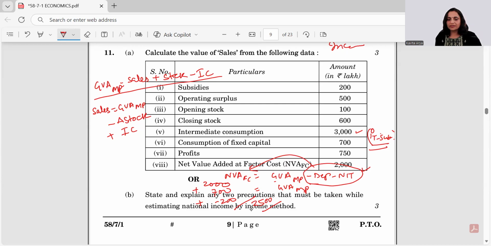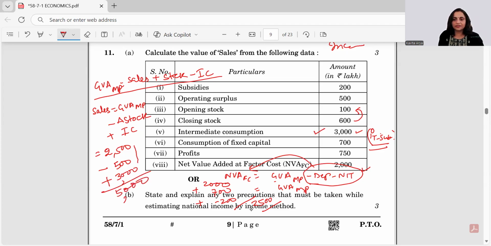So what is this 2,500? This is GVA. So how do we find sales? 2,500 minus change in stock. And change in stock is closing minus opening stock. So 600 minus 100 gets you 500. Add IC. IC is intermediate consumption. That is 3,000. So what is our ultimate answer? This becomes 2,000 plus 3,000. My answer is 5,000. And you have to reciprocate the units written here, rupees and lakhs. I hope the calculation is clear to you.